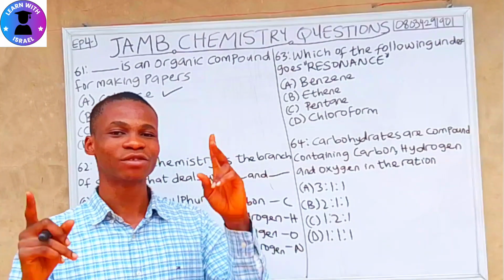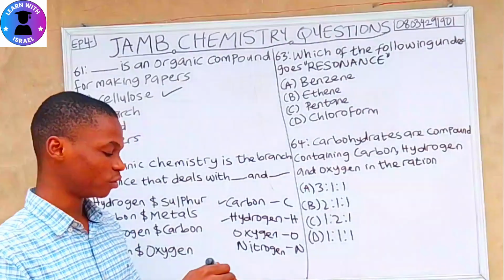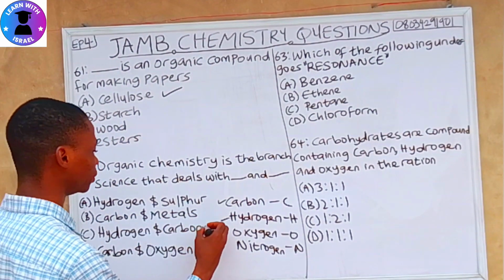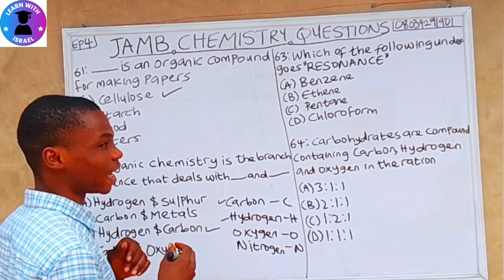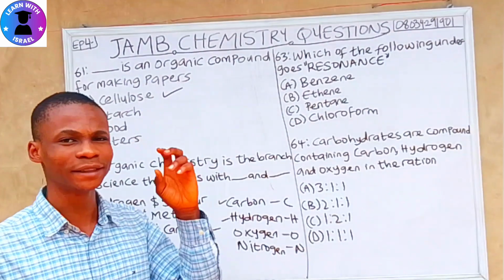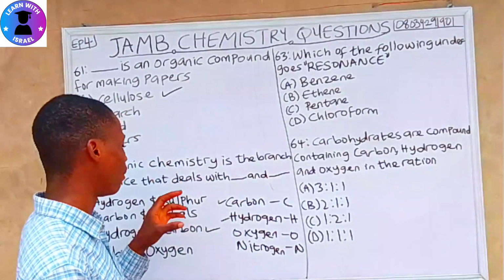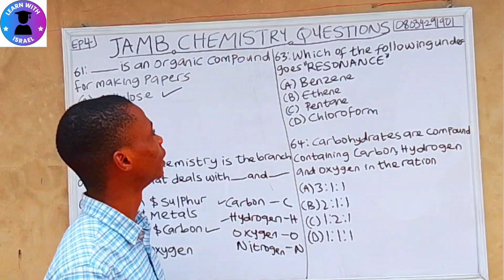So the two essential ones are carbon and hydrogen. If we check the options, hydrogen and carbon is in option C. So hydrogen and carbon is the correct answer. That is the core one that organic chemistry deals with. It also deals with the rest of the elements here, but the main ones are carbon and hydrogen. Let's move to the next question.